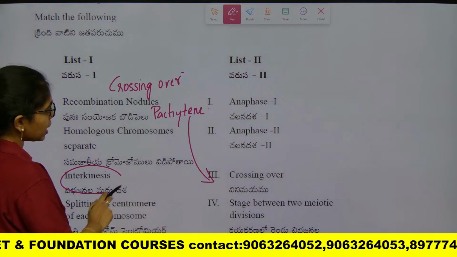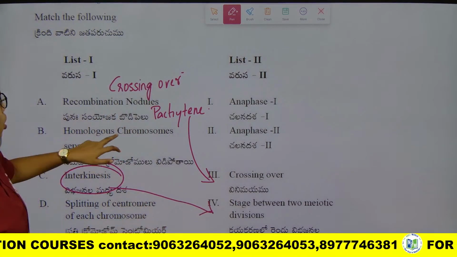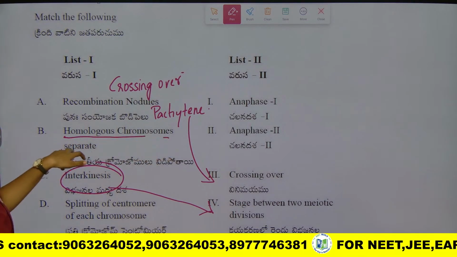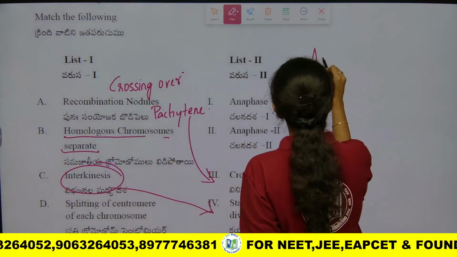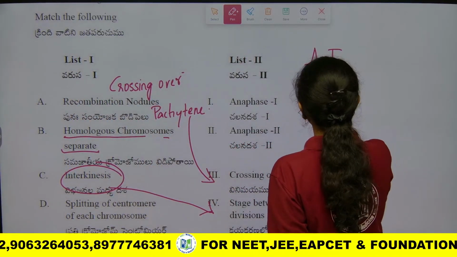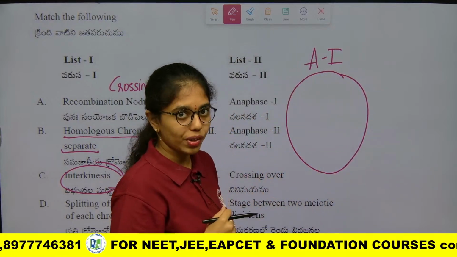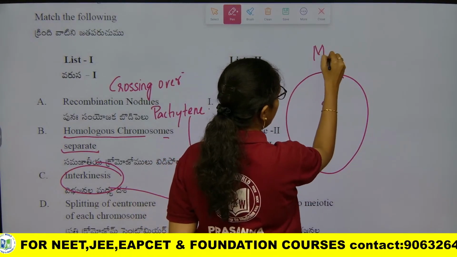Next, interkinesis is the stage between two meiotic divisions. Here in B he is asking you homologous chromosomes separate. Okay, in meiosis anaphase 1. Before anaphase 1 what happens? The bivalent condition is formed in zygotene of prophase 1. In metaphase 1, look here carefully.